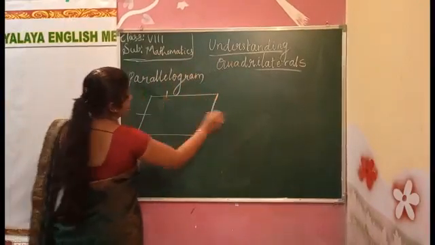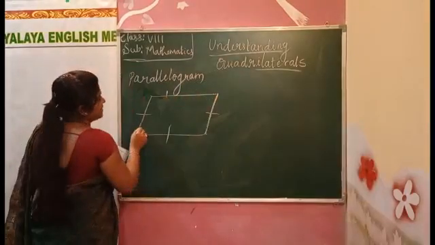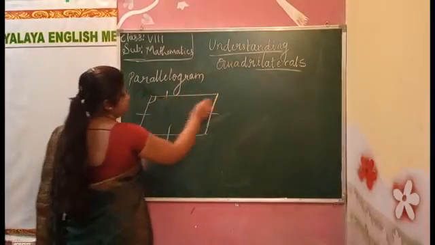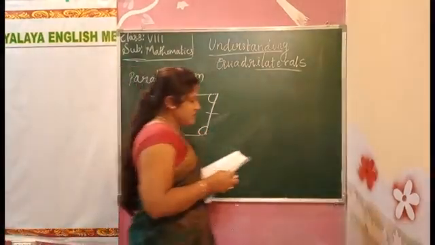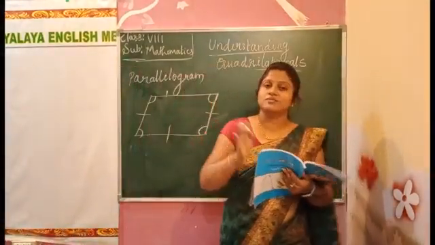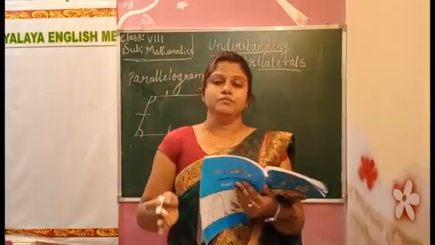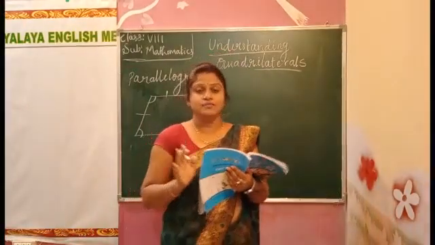Okay, 1, 2, 3, 4, 4 sides we can see, and 4 angles we can see. Some angles are equal, some sides are also equal, but not all the angles are equal.